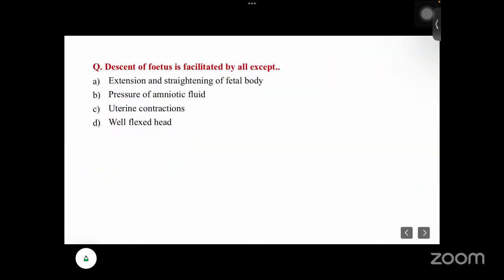Next: descent of fetus is facilitated by all except: extension and straightening of fetal body, pressure of amniotic fluid, uterine contractions, well flexed head. Which one will be the answer?